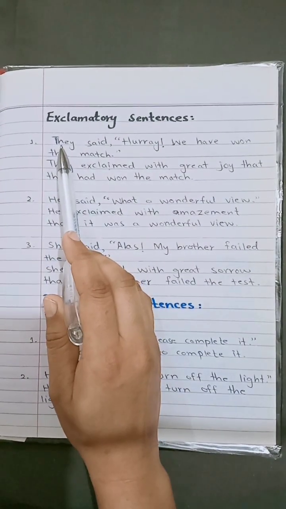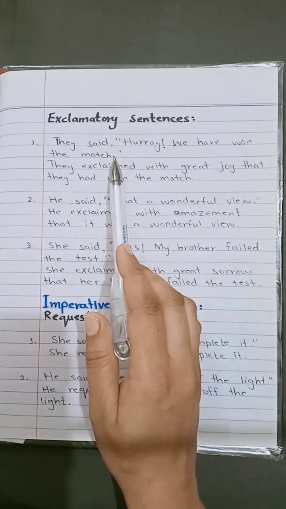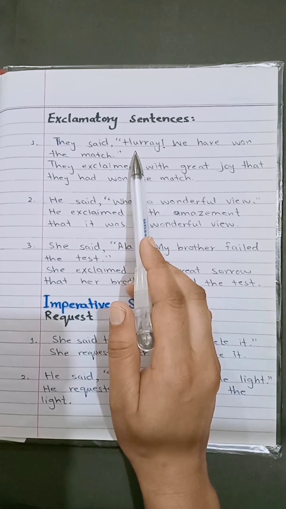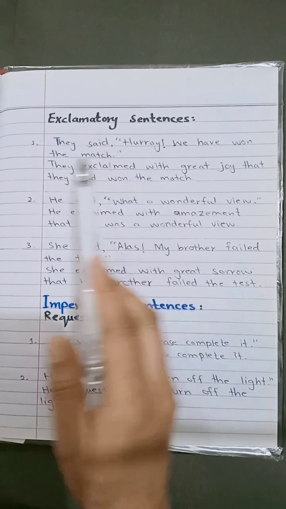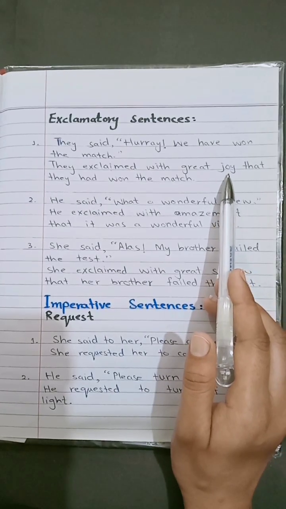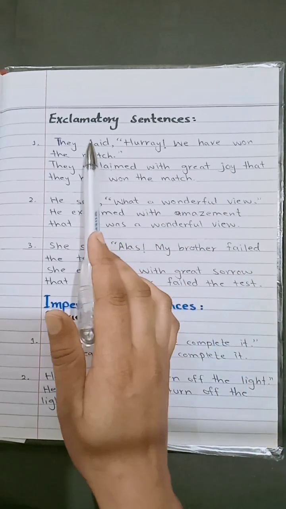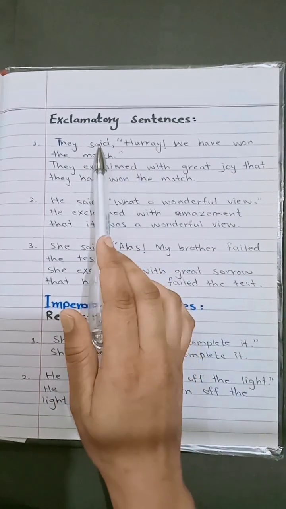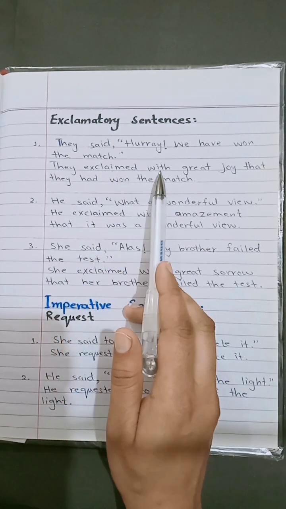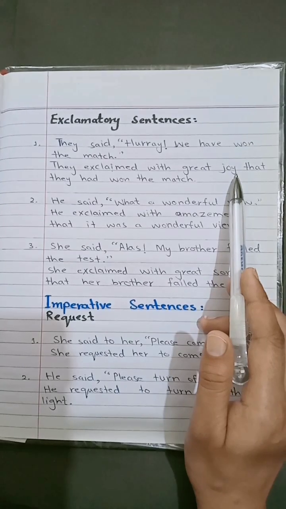The first one is, they said, "Hooray, we have won the match." "Hooray" represents the joy or happiness here in this sentence. Let's learn how to change it. They exclaimed with great joy. As it is mentioned in the rule, in exclamatory sentences we use "exclaimed with" instead of "said". Here in this sentence I used "they exclaimed with" instead of "said". They exclaimed with great joy.